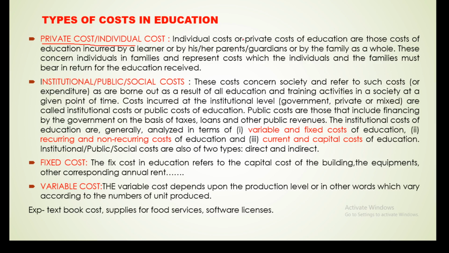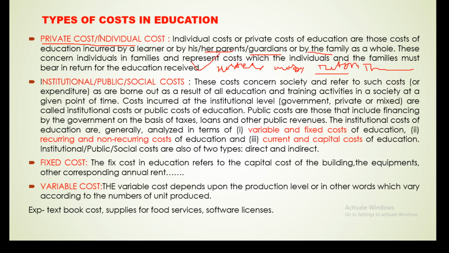Individual cost is the expenditure which is made by the individual, by the family, by the parents, students, guardians, in the sense of hostel fee, mess fee, tuition fee, transportation.